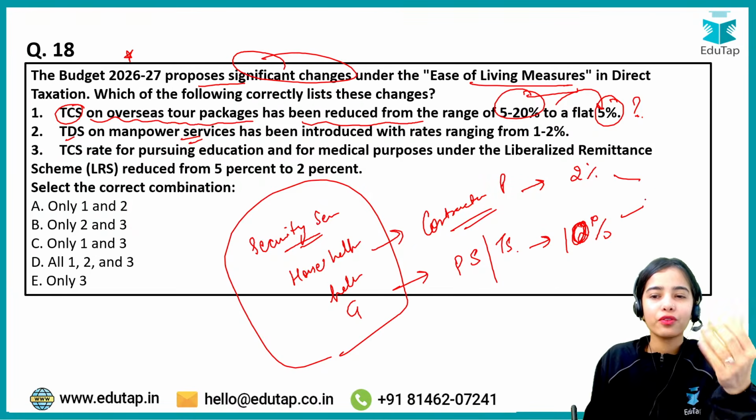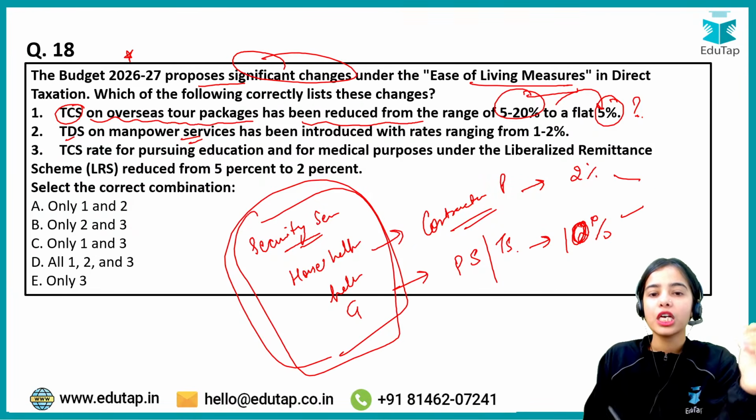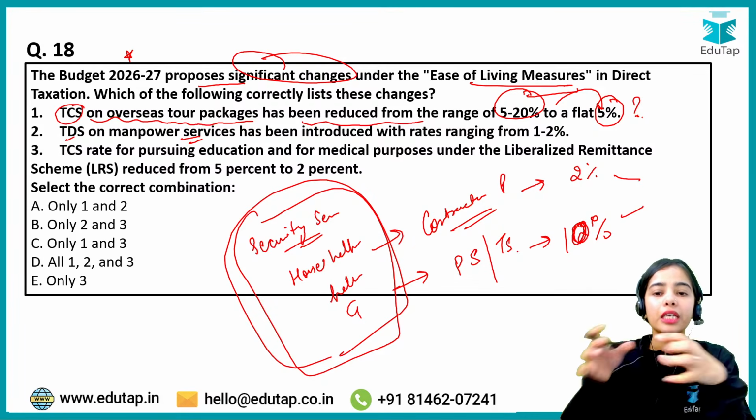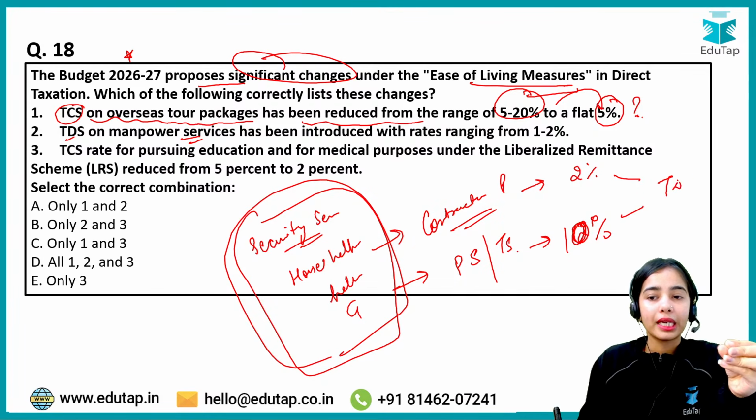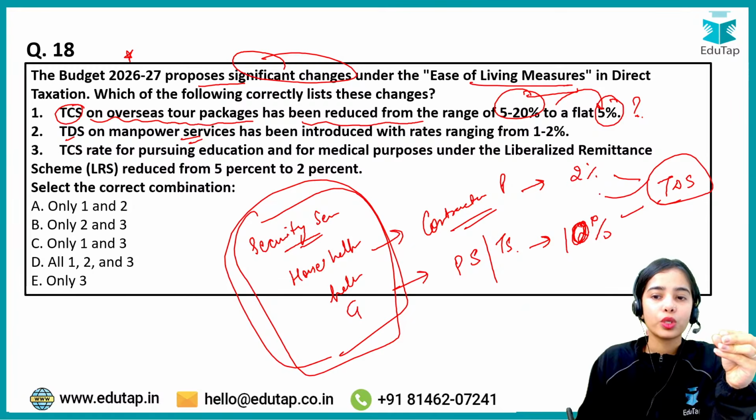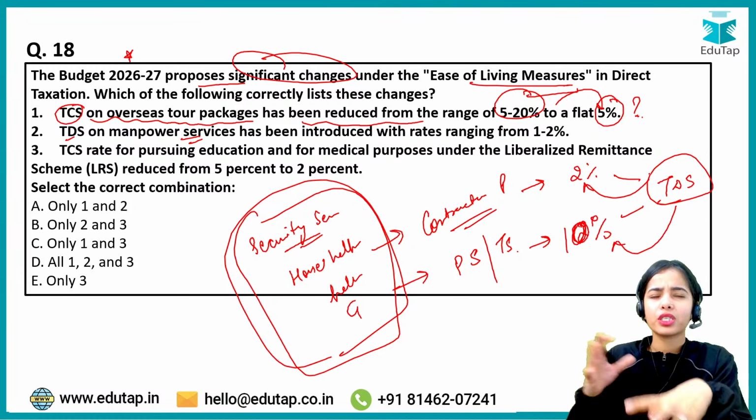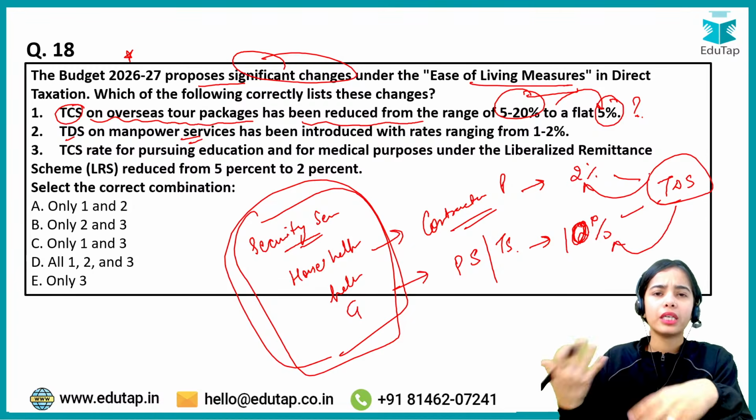So you can understand that there was a difference for the same kind of services. Just because it was shown differently, a different kind of tax was being collected. The tax deductible at source was either 2% or 10%. That was creating problems and inconsistencies.